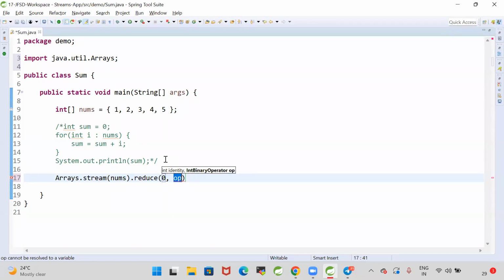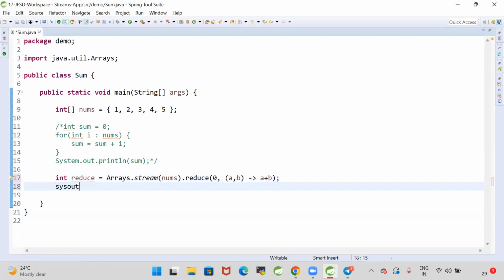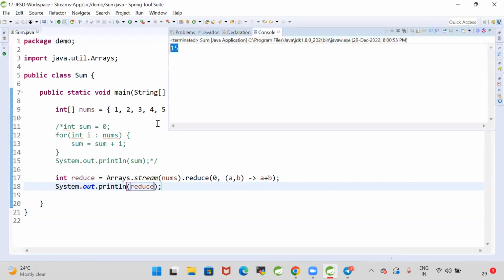Here I'm going to specify a comma b as input for the stream, and I want to return a plus b. I want to combine multiple values into a single value. For that we can go for reduce. System.out.println of reduce. We are getting 15.